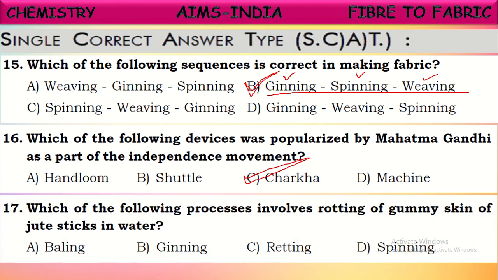Next, which of the following processes involves rotting of gummy skin of jute sticks in water? After cutting down these jute plants, they soak them in water for the rotting process. By rotting of this gummy skin of jute sticks, they easily get jute fiber from it. That process is called retting. Okay, it is called retting. Next one.